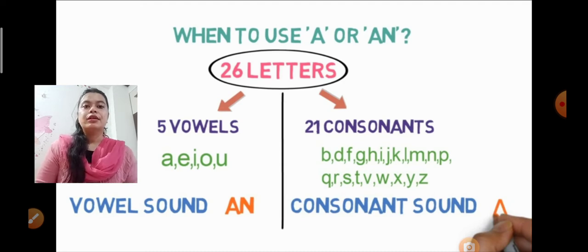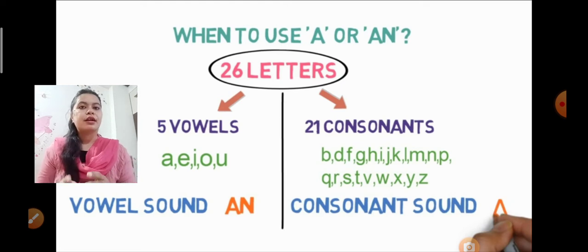The words which start with a vowel, or give a vowel sound. There are two things. The words start with a vowel, and the second thing is that the words give a vowel sound, meaning the word does not start with a vowel but gives a vowel sound.